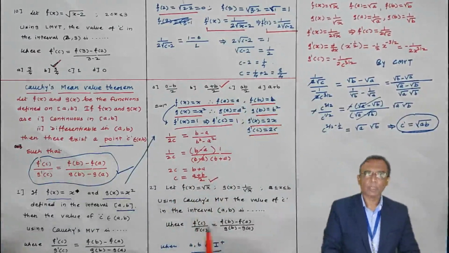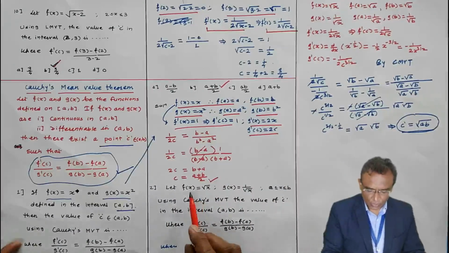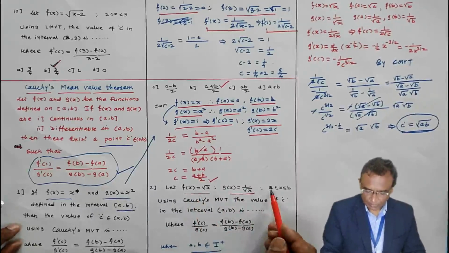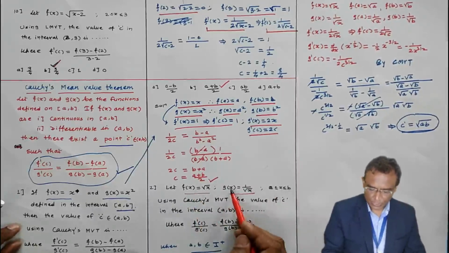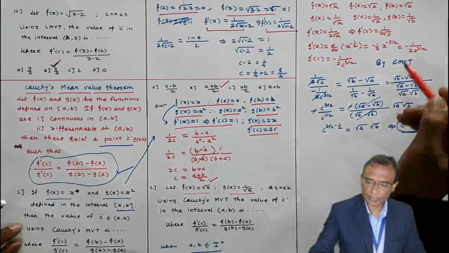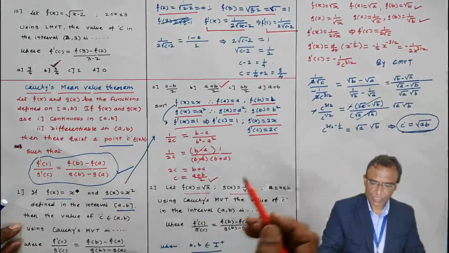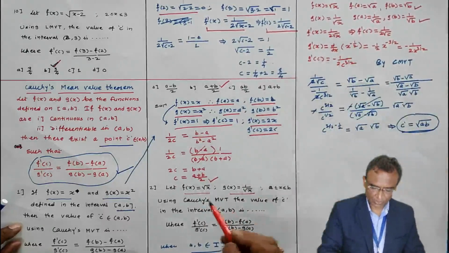Similarly, the same problem. These two functions are given. F(a), f(b) you have to find, g(a), g(b) you have to find like this. Then take the derivative of f(x), which is 1 by 2 root x, the derivative of root x.